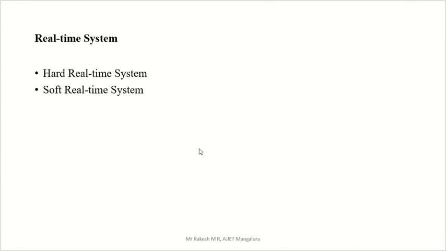Now let us go to real time systems. What do you mean by a real time system? What are the different types here? We have two types of real time. We saw real time systems in the previous slide. What are the two different types? One is hard real time and the other is soft real time. What do you mean by hard real time?